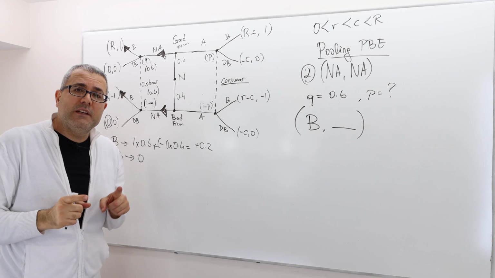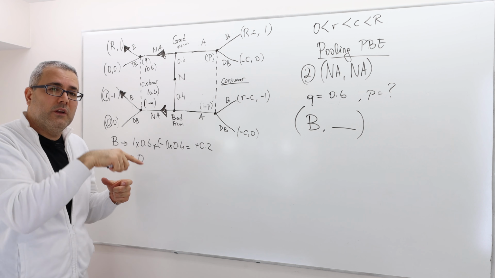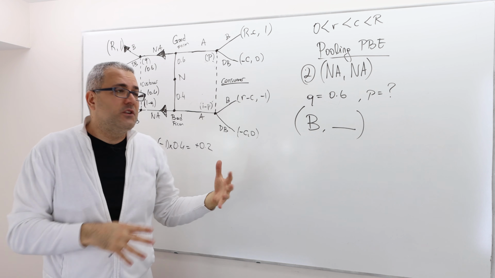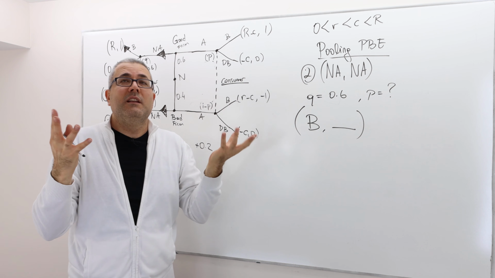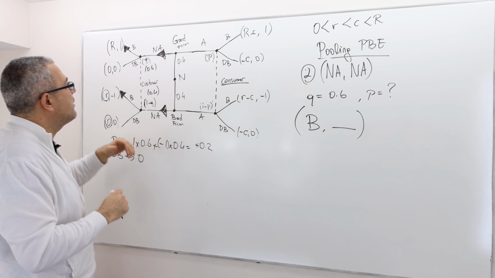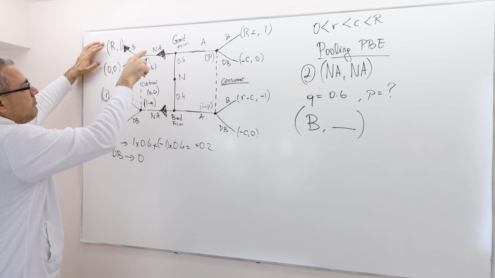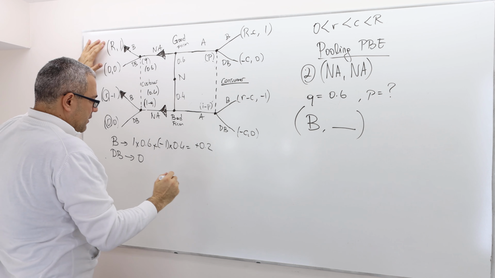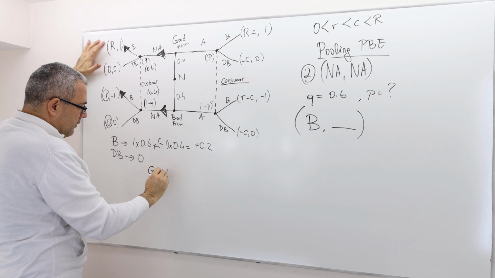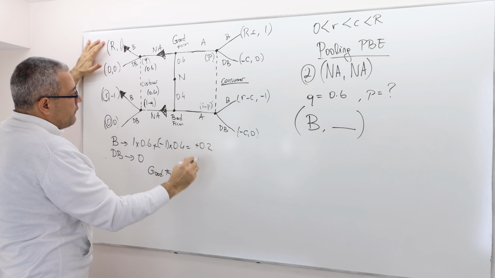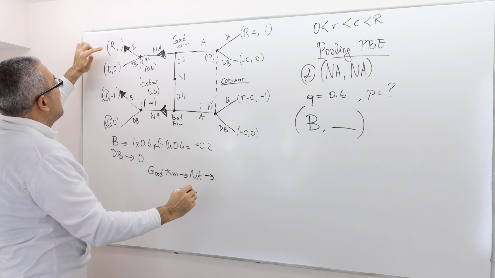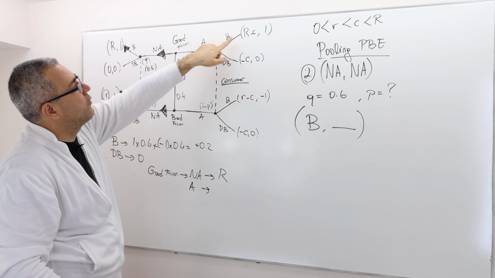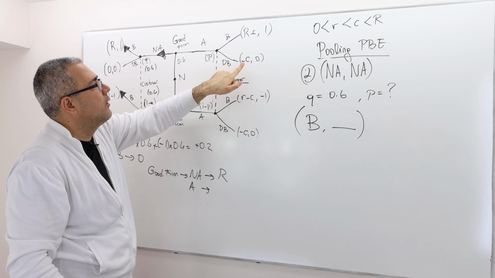Okay, so let's do exactly the same thing we did in the other pooling strategy. Is NA the best response, at least with the limited information we have? When the consumer here buys, the good firm, if it is currently not advertising, its payoff is R. But if it advertises, its payoff is going to be either R minus C or minus C.